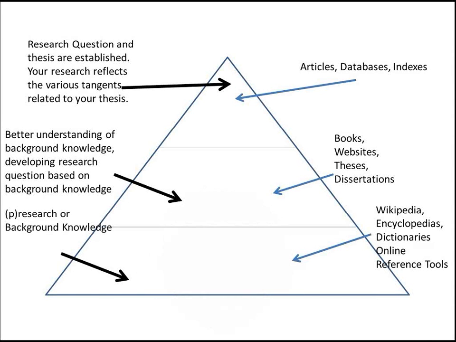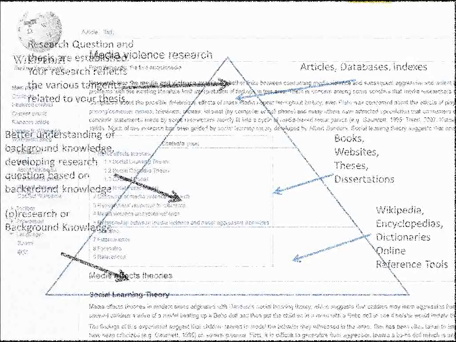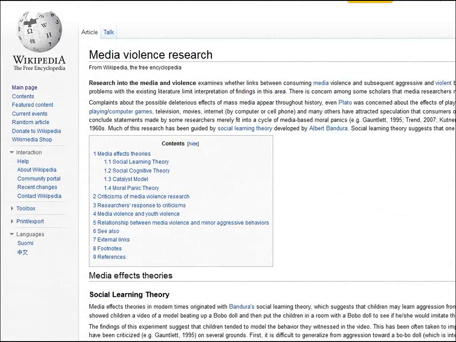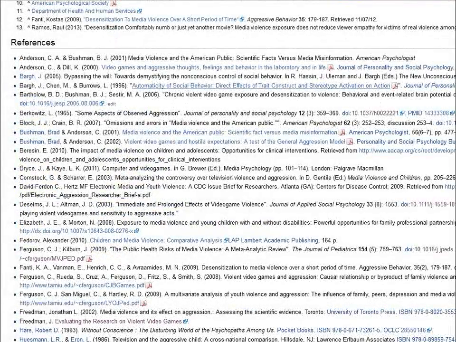Wikipedia articles need to be looked at critically as well. As I'm sure you are aware, anyone, anywhere, at any time can edit Wikipedia content. While the article can provide a good overview of the topic, some Wikipedia articles have references. This article does. Several of these articles may be helpful for my topic. Let's look at a couple of them.